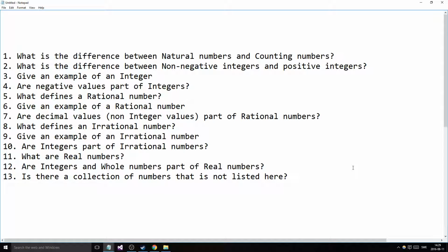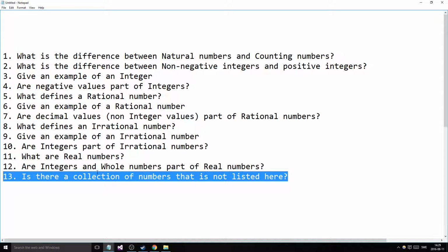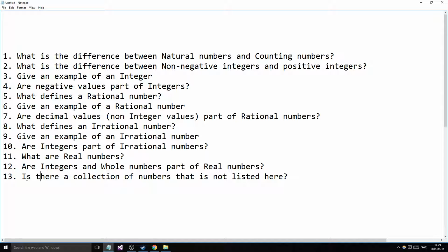Here are the questions for the first lesson, which was the different types of numbers, the different number collections. Okay? And one thing I didn't talk about in detail was the 13th question here. I'm just going to have to tell you that there is actually one more. It's bad of me to have this question here without telling you. There is one more, and we're going to talk about it later. But the name is in the answer. Maybe you can find the name. Who knows? Maybe you can figure that out.